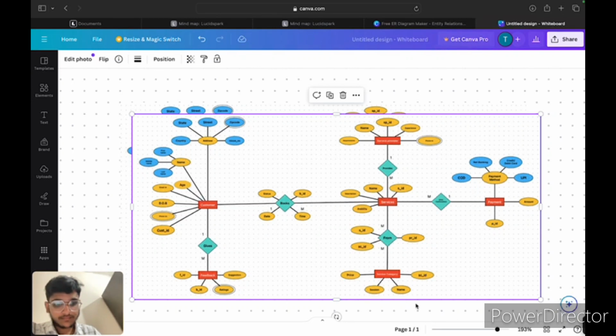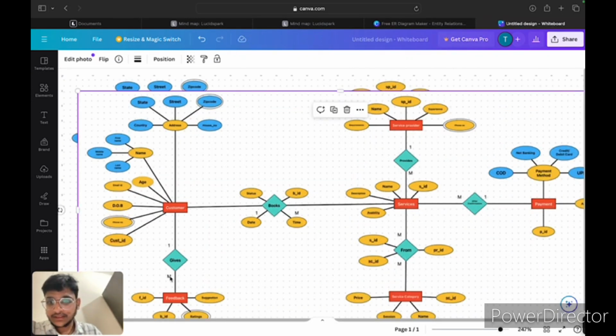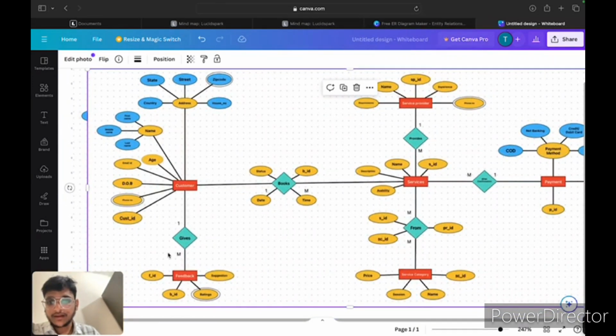Here customer ID is a primary key, and the relation between the customer entity and the feedback entity is one to many, because one customer provides different feedback to different services. In the feedback entity, feedback ID is a primary key, and booking ID is a foreign key.